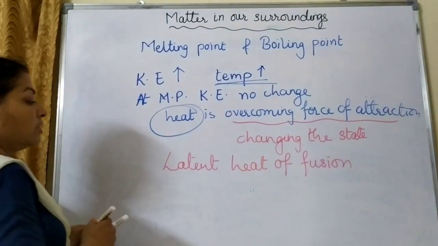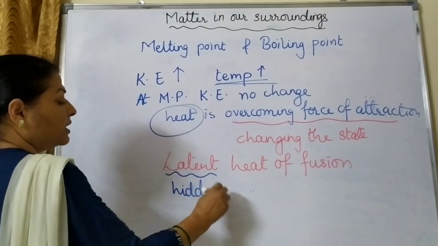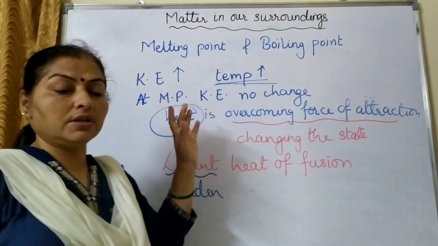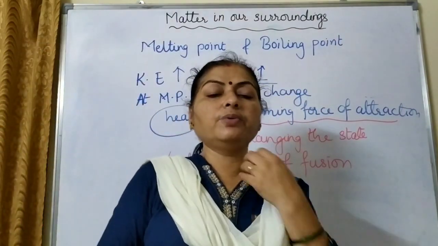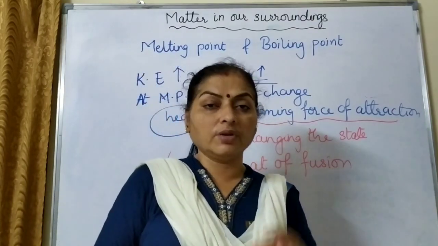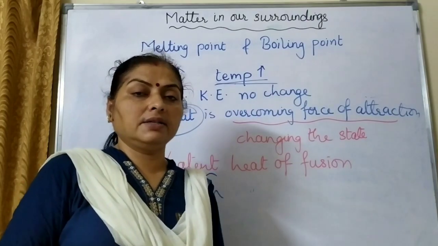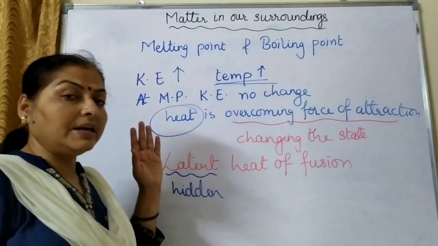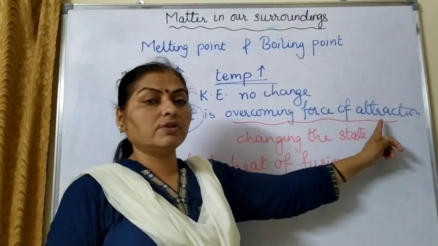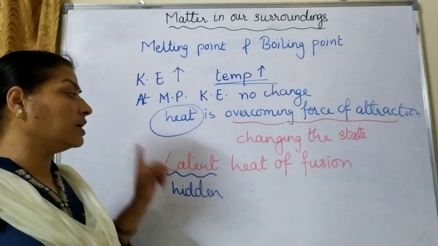Latent means, children, it is hidden. Why will we call it latent or hidden? Because it will not cause any rise in the temperature. Generally, whatever heat we provide to a matter, it will be recorded as the change in the temperature. On the thermometer we can see that we are heating something, temperature will rise. But here we are heating, but temperature is not rising. Why? Because it is just overcoming the force of attraction, or it is changing the state of matter, and such heat is known as the latent heat.